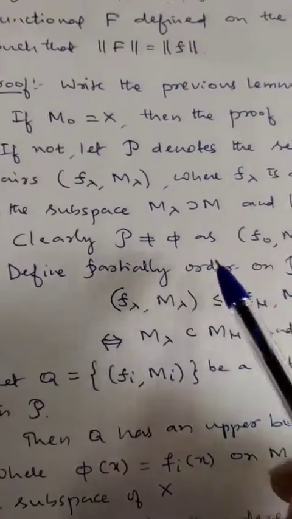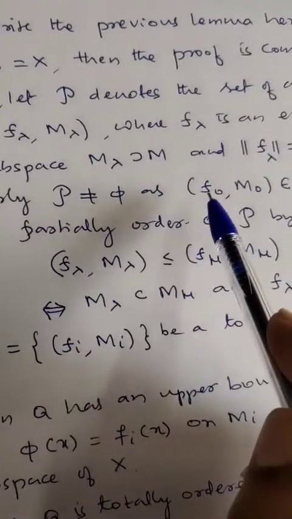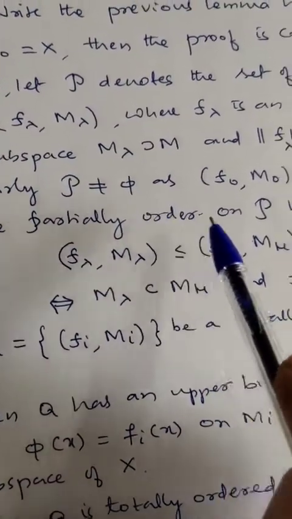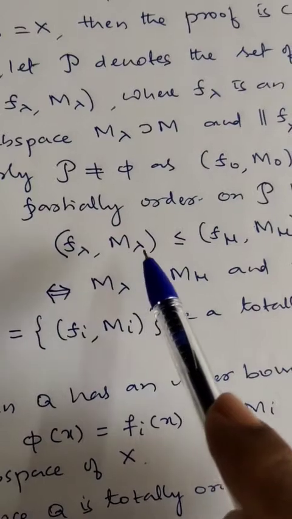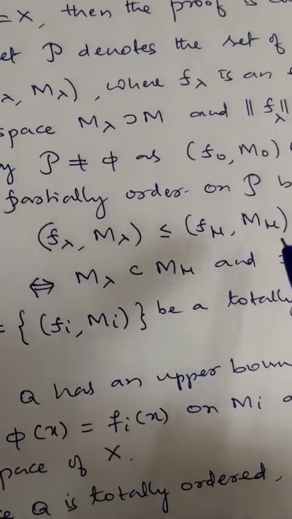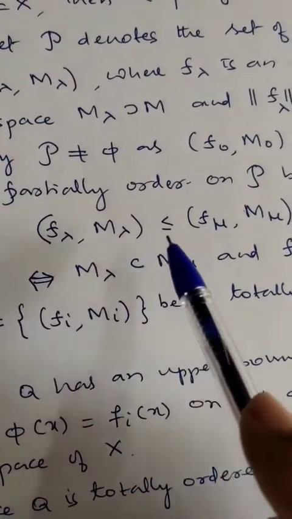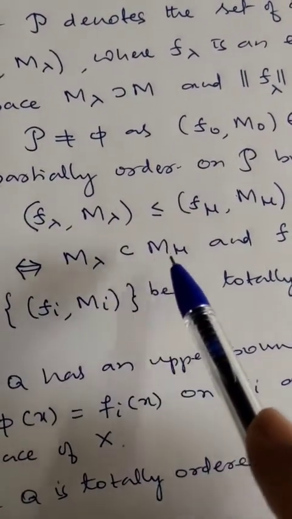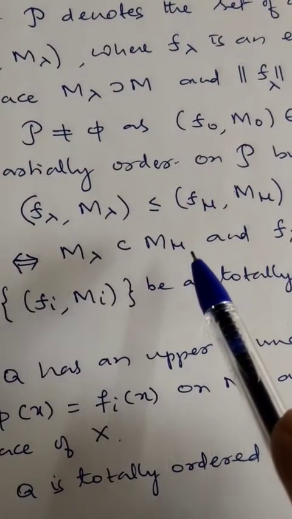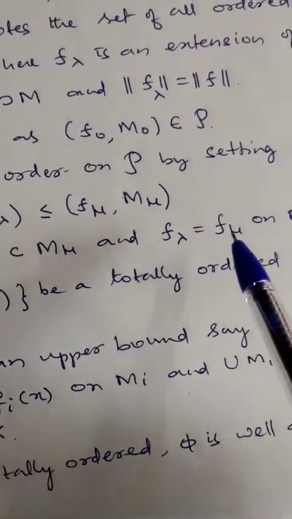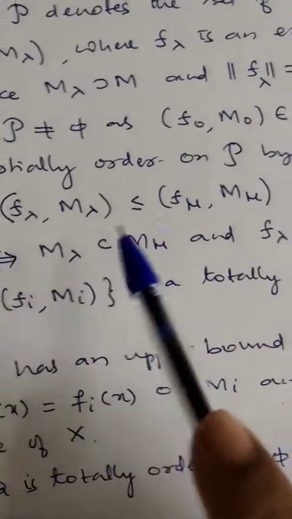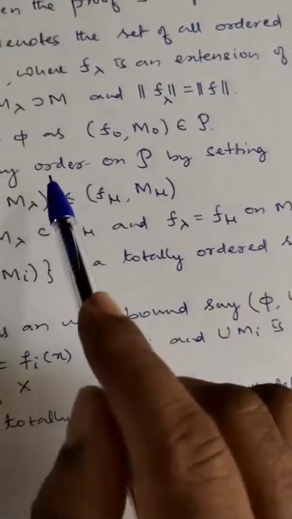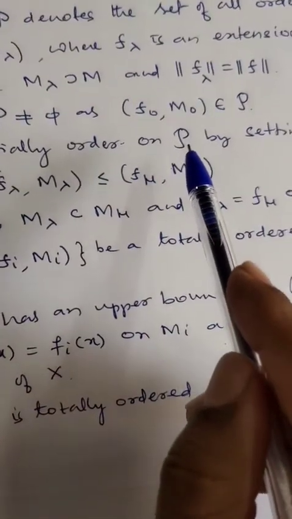So on this set P containing f0 and M0, we define a partial order by setting (f lambda, M lambda) is less than or equal to (f mu, M mu) if and only if M lambda is contained in M mu, and f lambda is equal to f mu on M lambda. This defines a partial order on P.